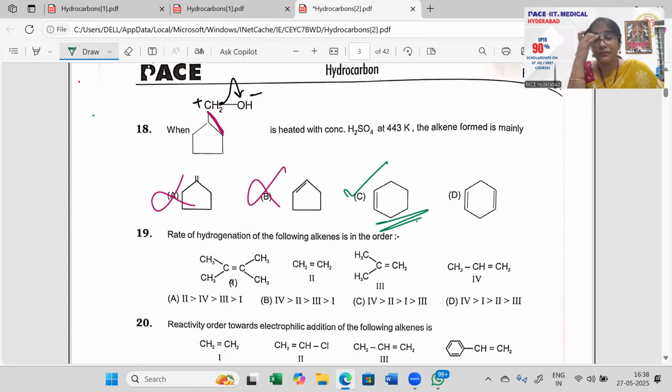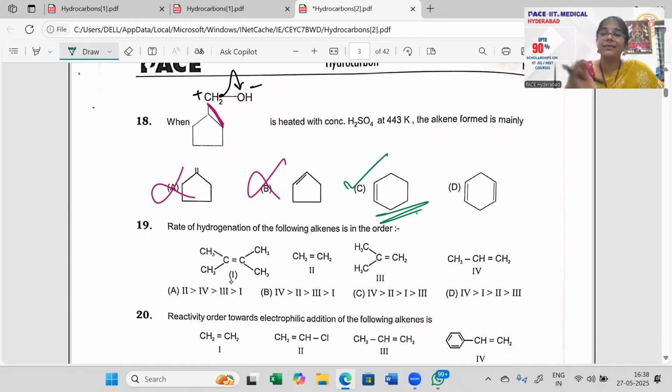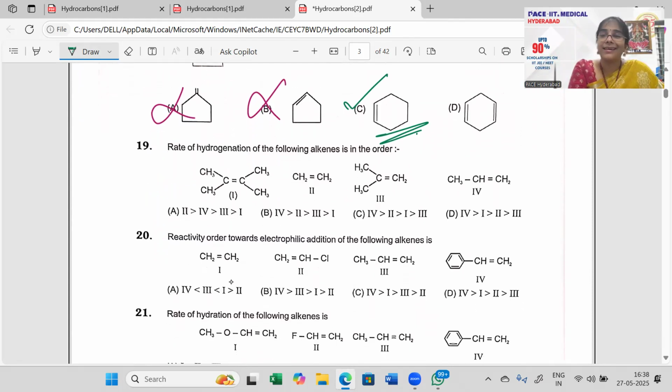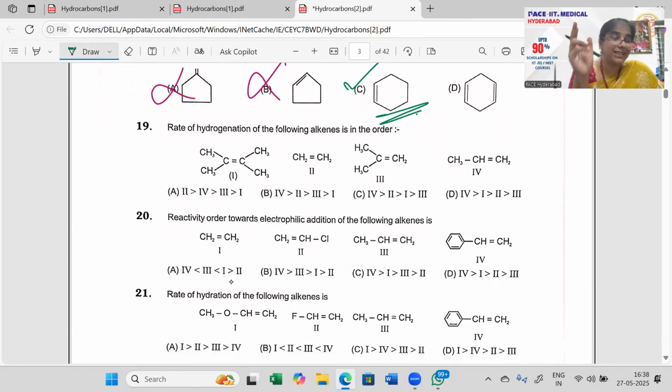See, that's the beauty of your organic chemistry. You can always eliminate two very easily. And then the answer lies down only in a 50-50 option. All right. Yes. Moving on with question number 19.